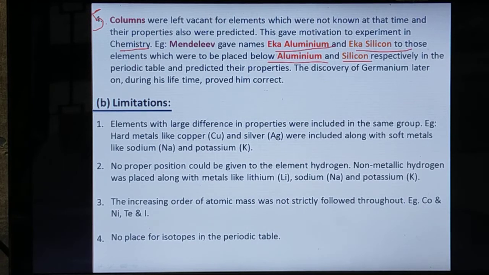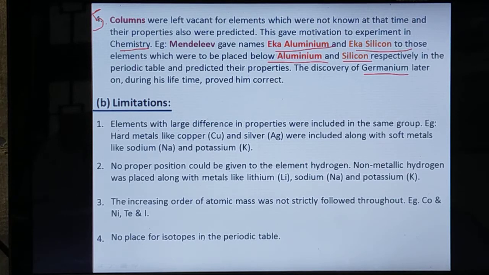The later discovery of germanium during his lifetime proved him correct. So the element below silicon was found in his lifetime itself, proving his concept right.